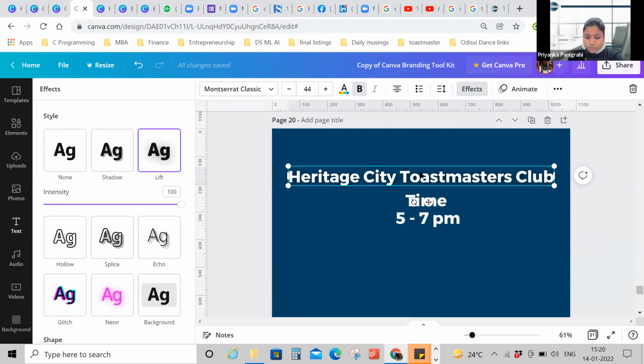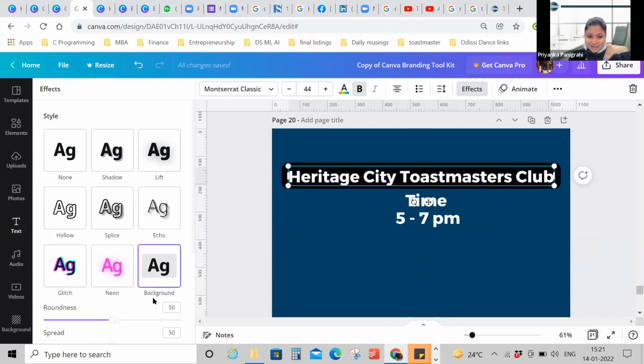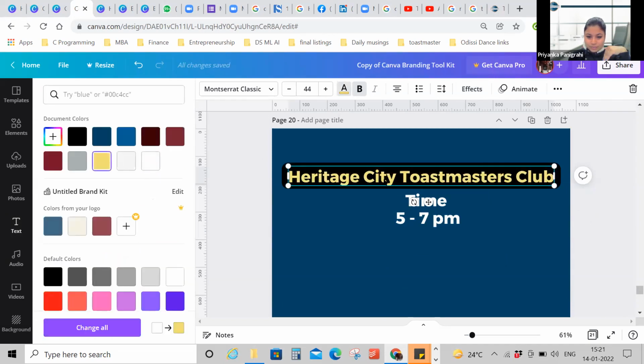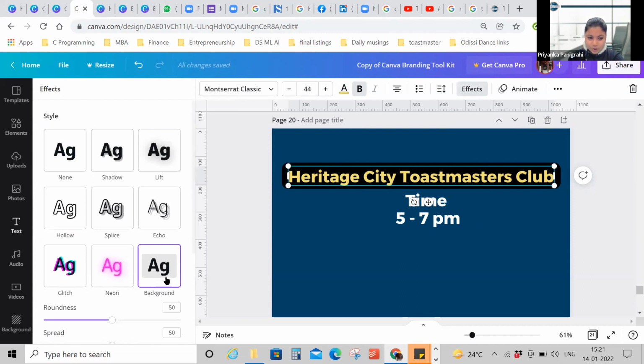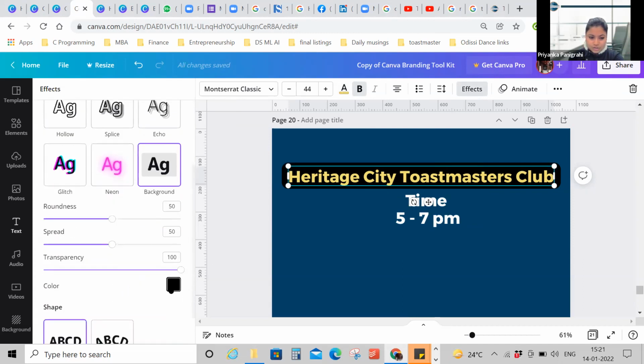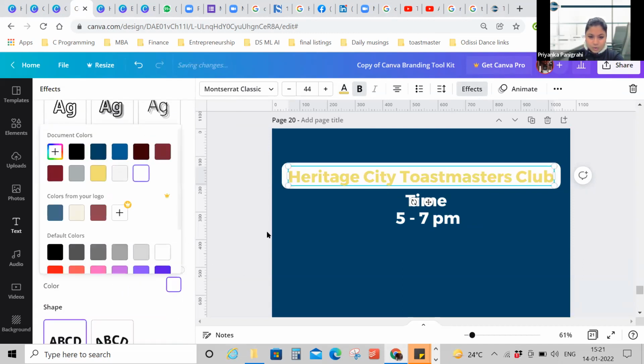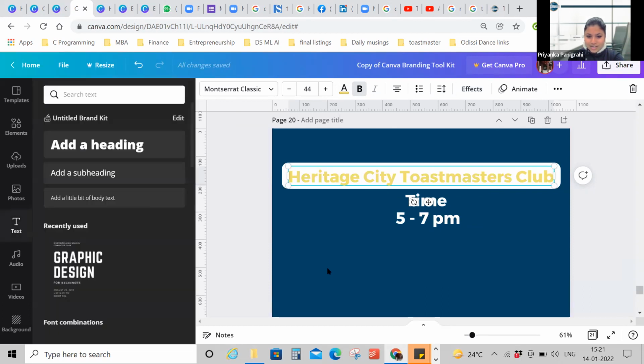Now, you must be remembering in Word what we do is we have a specific background with different text color. So this is how you can do that. You can put a yellow background. Okay, I changed the text color actually. So what you do is you click on this. You want to change the background color. Go to Effects, go to Background, and you change the color from here. Let's say I want to have white. This gets changed.